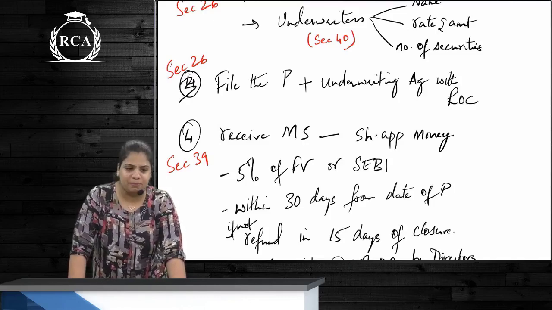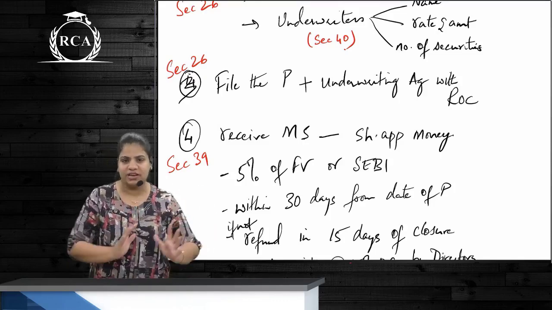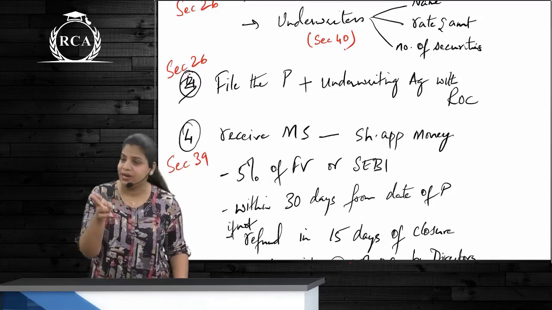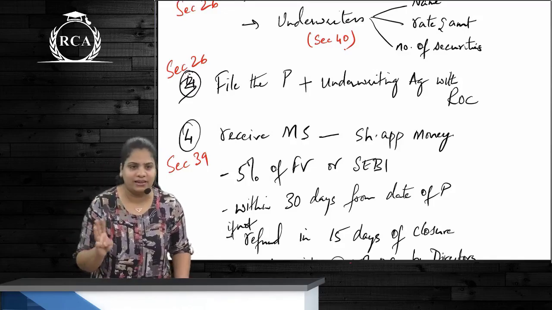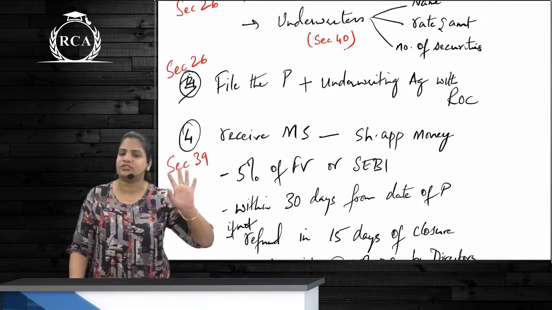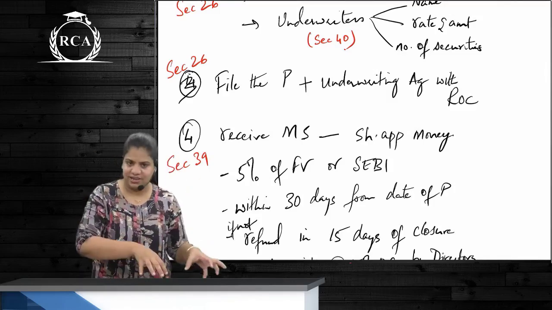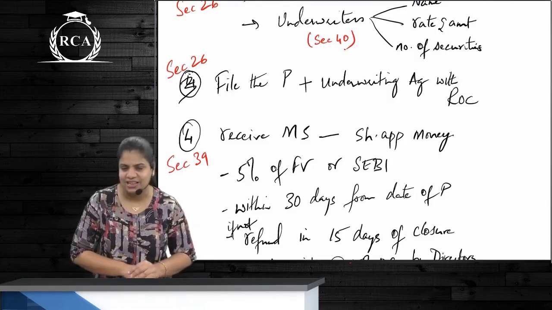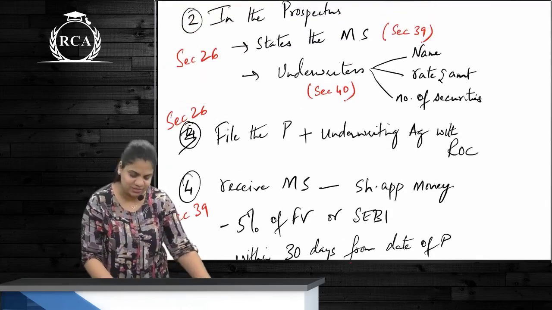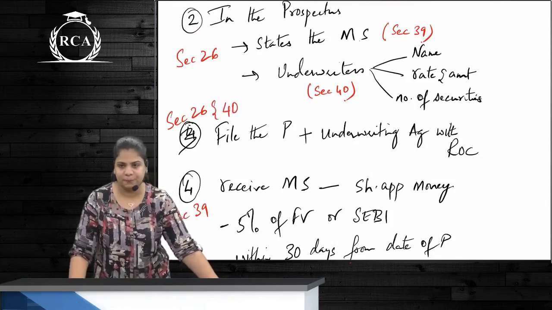If not, then 15% interest is also 39, or the rule associated with 39, but majorly it is 39. Okay. So 40 has only two things: permission to list, and keeping money in a separate bank account, and also the underwriter and its commission. Prospectus ke saath underwriting agreement should also be filed with ROC is given under which section? 40. So contents is given under definitely 26, but filing of that is also required, is given actually under 40. We have written only 26, write 40 as well. So 26 as well as 40.